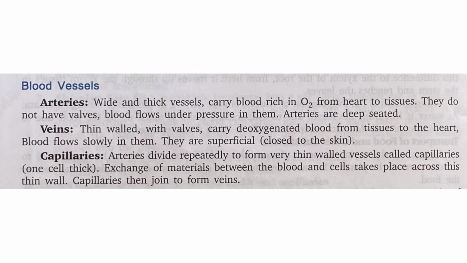So now let us see the types of blood vessels. Blood vessels are of three types: arteries, veins and capillaries. Arteries are wide and thick vessels and they carry pure blood. Now what is the meaning of pure blood? Pure blood means the blood that is rich in oxygen. It carries blood from heart to tissues.